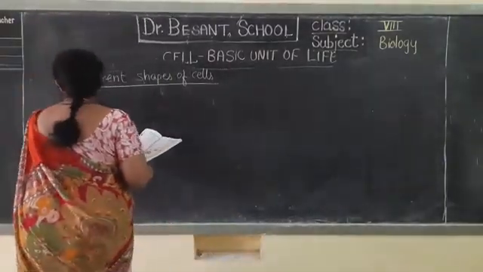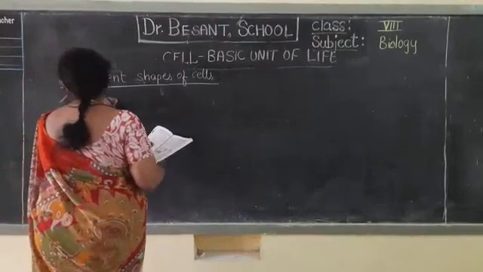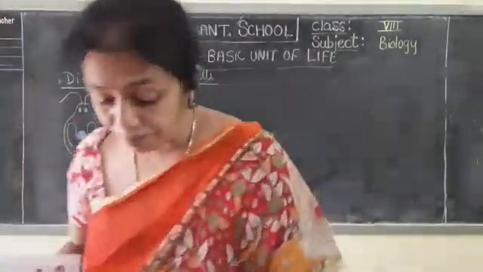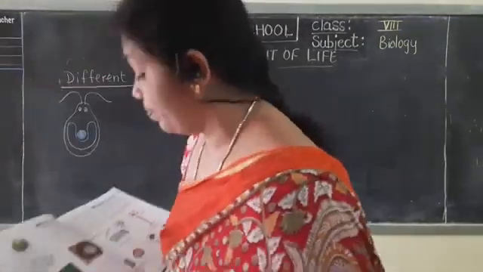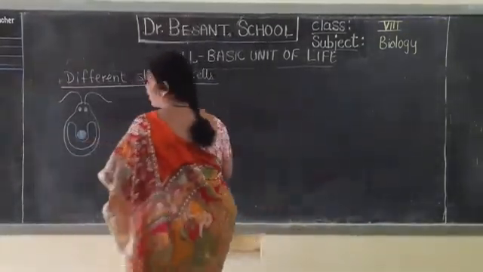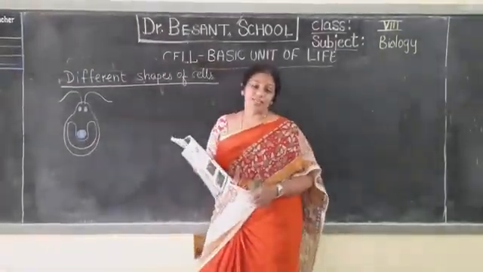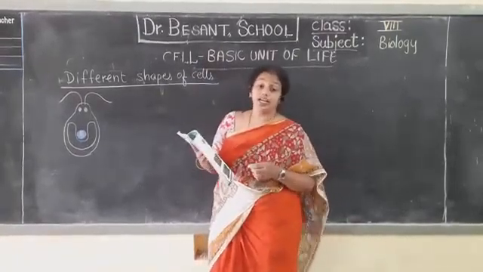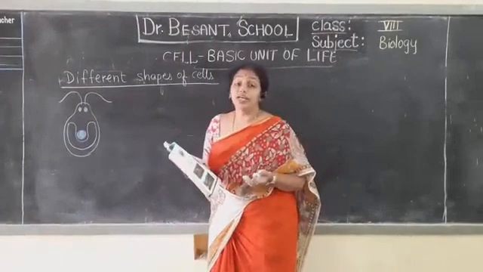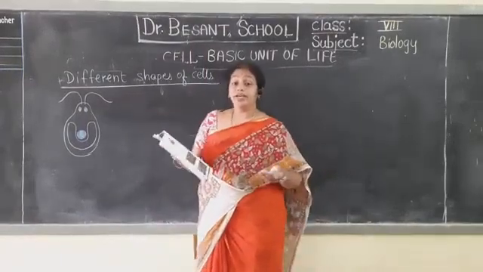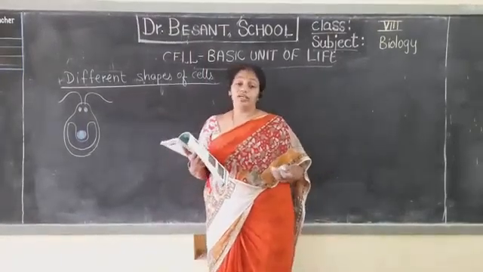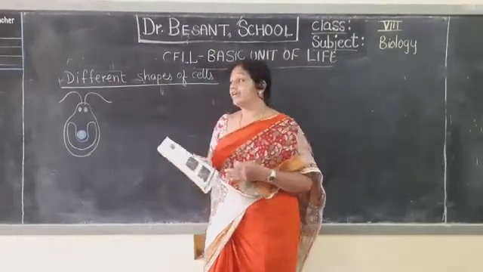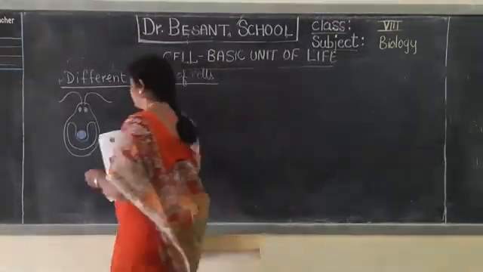It doesn't appear like a plant. It appears somewhat like a worm, isn't it? But this is a unicellular plant, a unicellular organism present in the water. The green colored layers that you find on stagnant water, like that, this is a green colored one which you find on the water bodies.